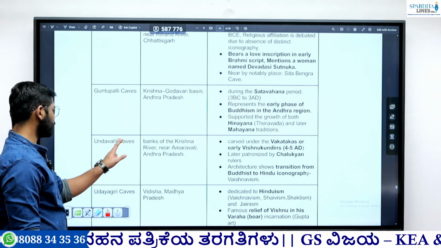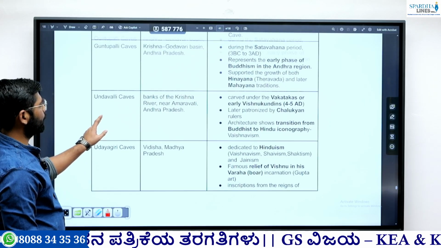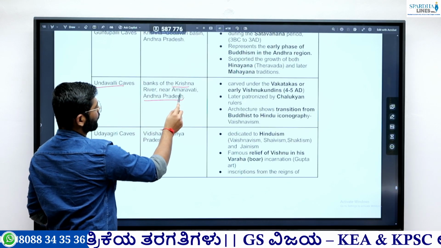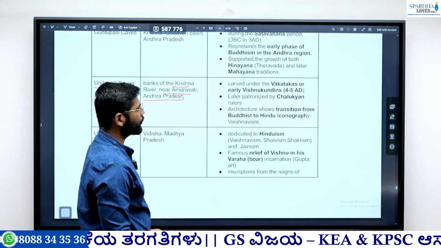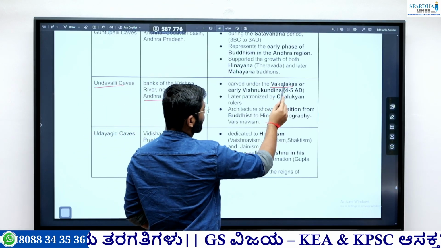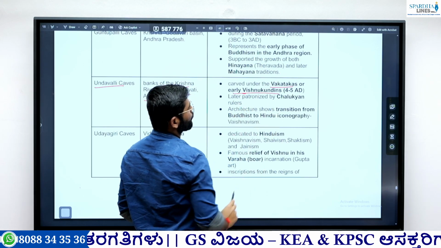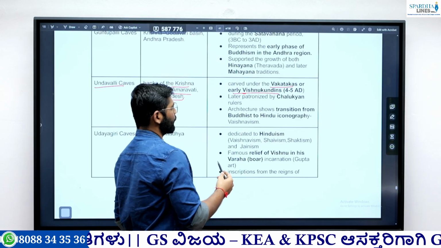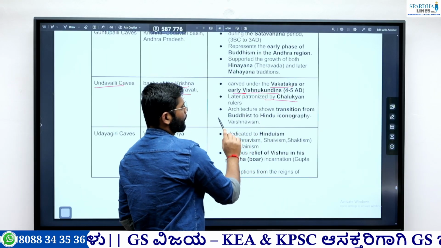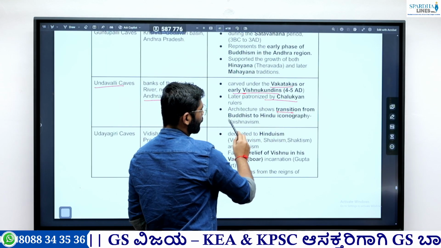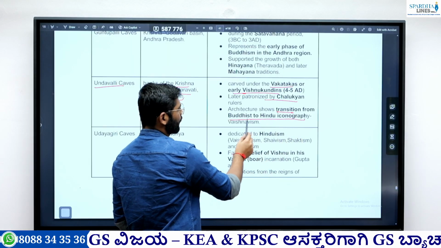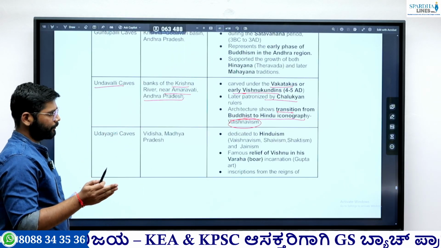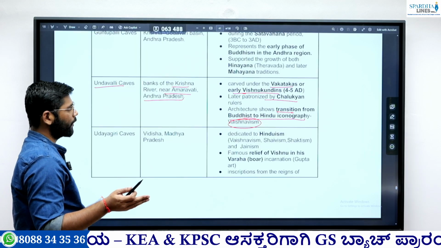Next is the Undavalli cave. It is on the bank of the river Krishna, near Amaravati, the current capital of Andhra Pradesh. This cave was carved during the time of the Vakatakas and the early Vishnukundins. Vakataka time, so the Vakatakas were a major patron. Later it was patronized by the Chalukyas. Then some architecture shows a transition from Buddhist to Hindu iconography, particularly Vaishnavism. This particular Amaravati and northern Tamil Nadu region was dominated by Vaishnavism.